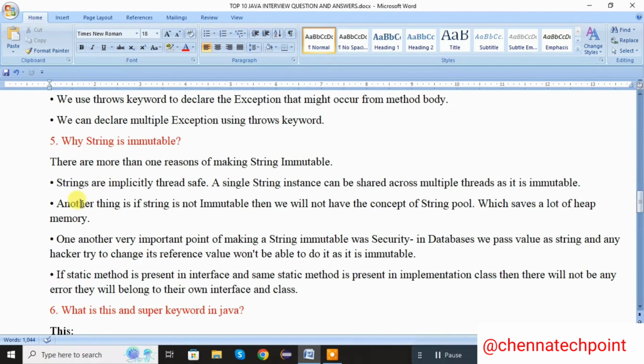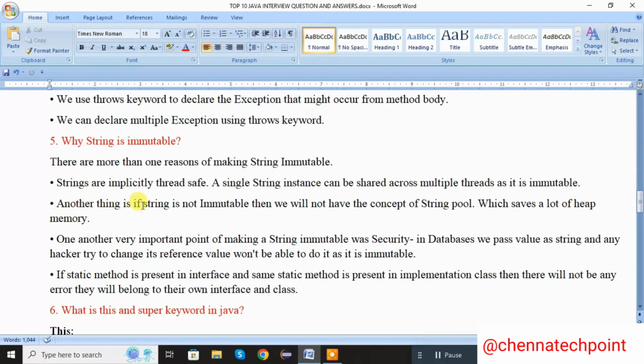Next one, why is String immutable? This is a very important one. There are more than one reasons for making String immutable. Strings are implicitly thread safe. A single string instance can be shared across multiple threads. More than one thread cannot change the same reference. That's why String is thread safe.